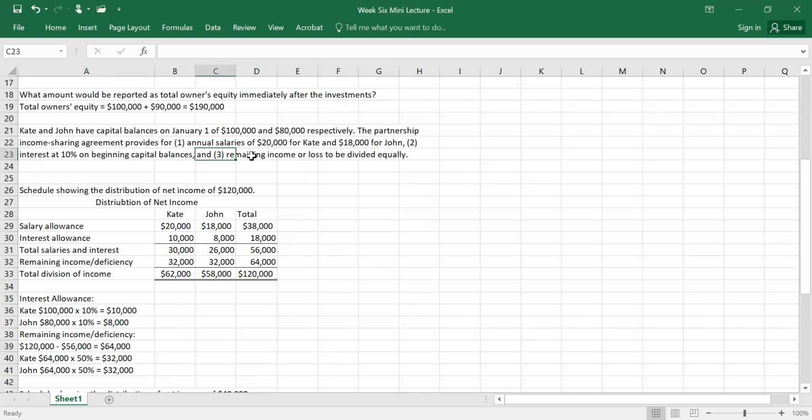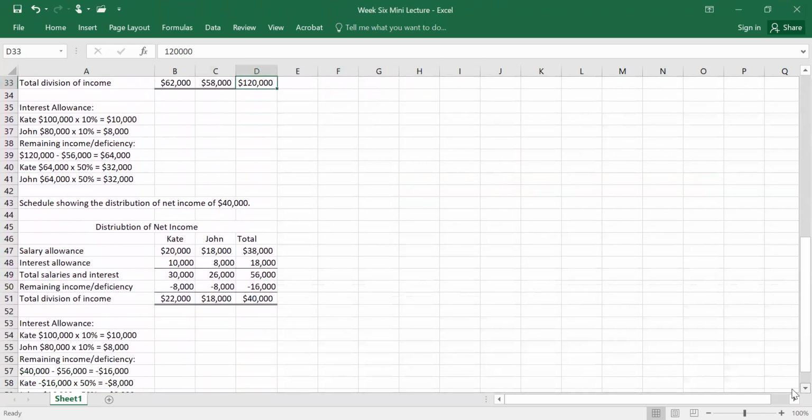It shows here that the remaining income or loss is to be divided equally. So for Kate, it's 64,000 times 50%, and for John, it's 64,000 times 50%, so it's 32,000 each. We put that in our remaining income or deficiency for Kate and John, 32,000 each, which would total 64,000. That gives us total division of income for Kate: 30,000 plus 32,000, which is 62,000. John, it's our 26,000 plus 32,000, which is 58,000. And our total is 56,000 plus 64,000, which is 120,000.